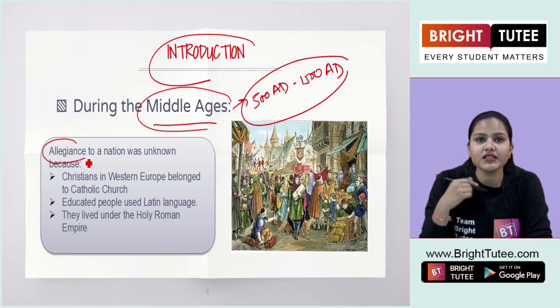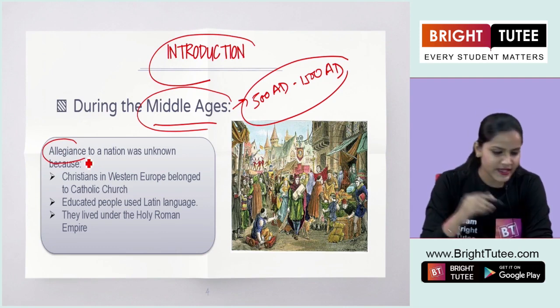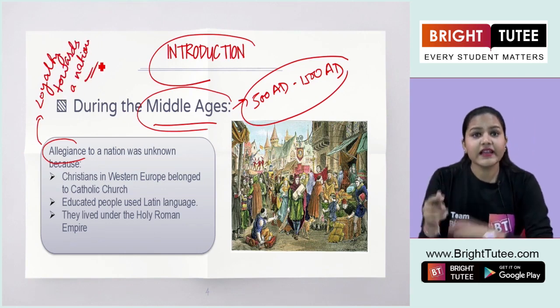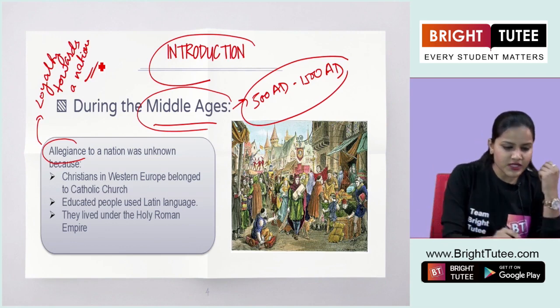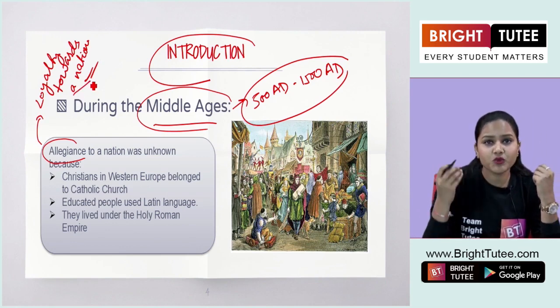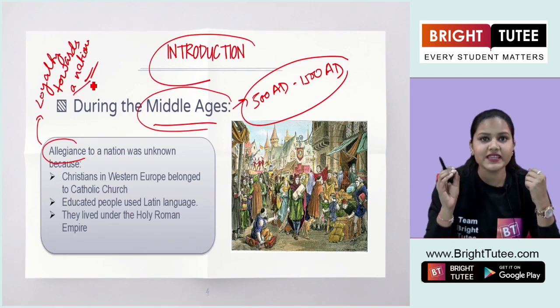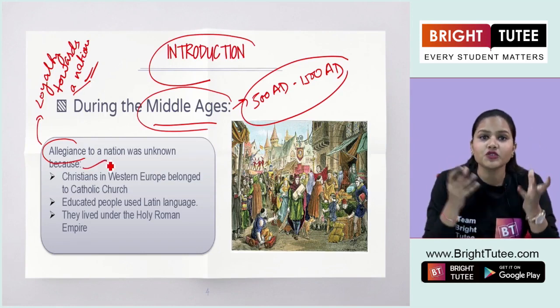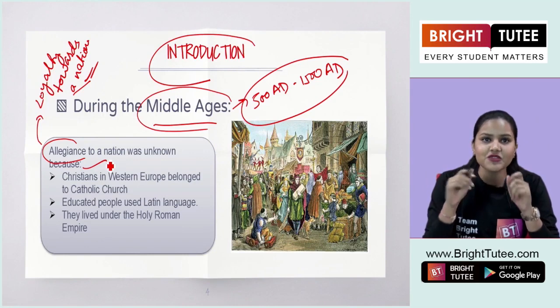Now what do we understand by the term allegiance? It means loyalty, okay, towards a nation. So basically this feeling of loyalty towards a nation was missing in Europe, or it was unknown to the people living in this region.